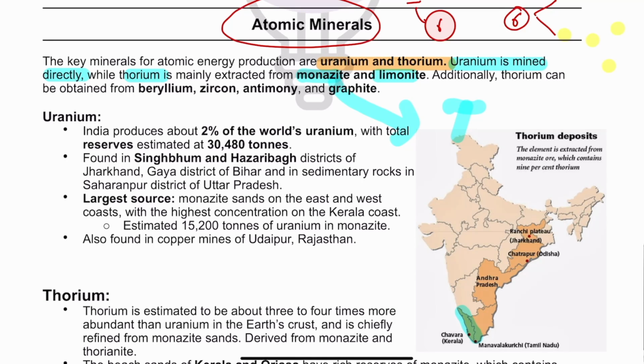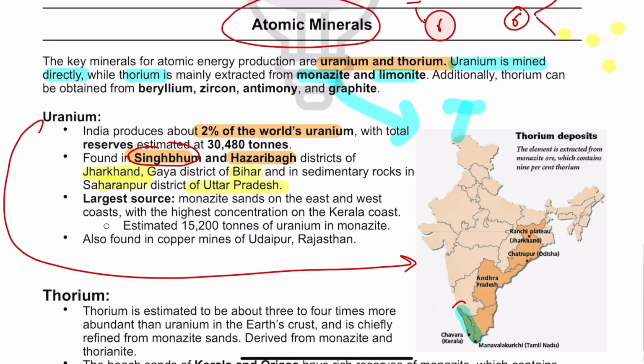In terms of uranium, we don't have too much of the reserves, just 2% of the world's uranium. Largely, where is uranium found? It is found in Singhbhum and Hazaribagh, which are in Jharkhand. Also, uranium is found in Bihar and Uttar Pradesh, Saharanpur. But the largest atomic mineral that we have is thorium in the monazite sands of Kerala.